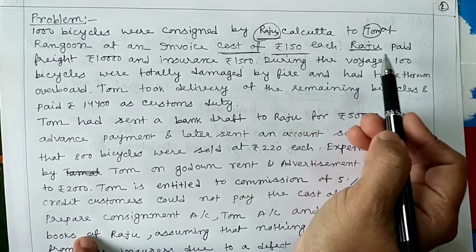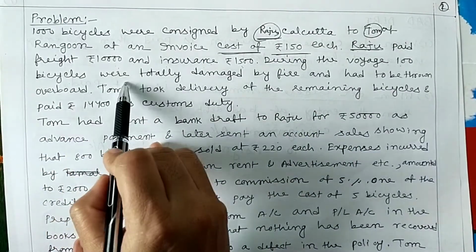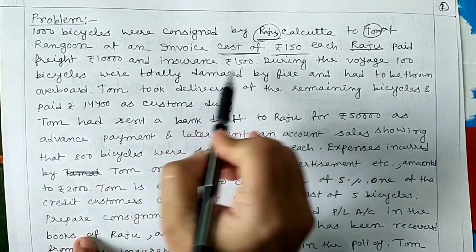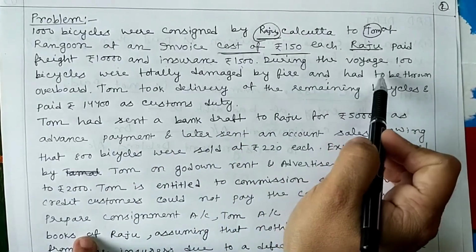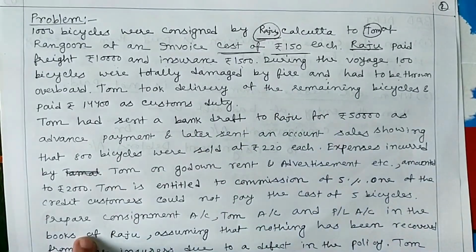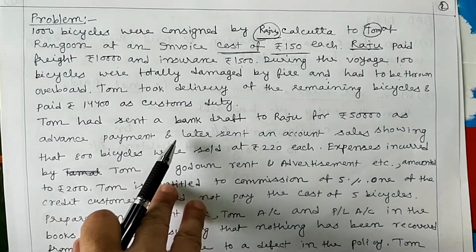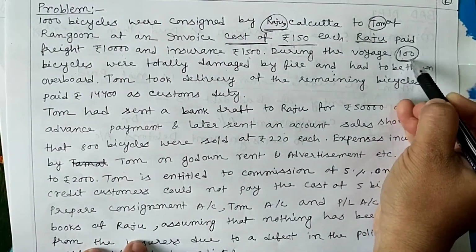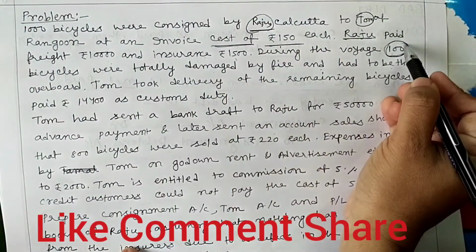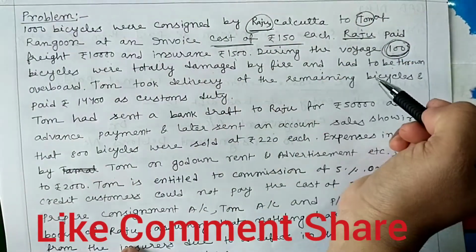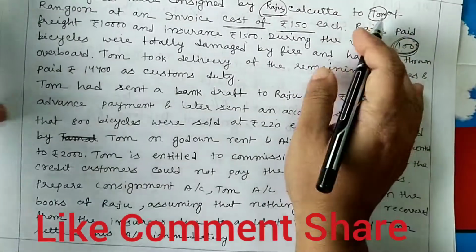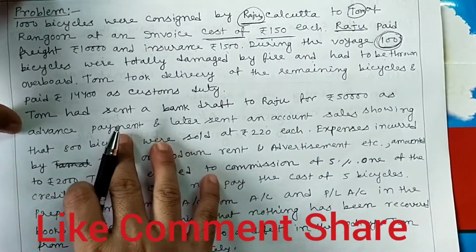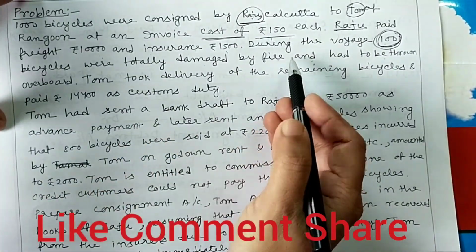During the voyage, 100 bicycles were totally damaged by fire and had to be thrown overboard. So this is the abnormal loss. This 100 bicycles is the abnormal loss, the loss in transit.